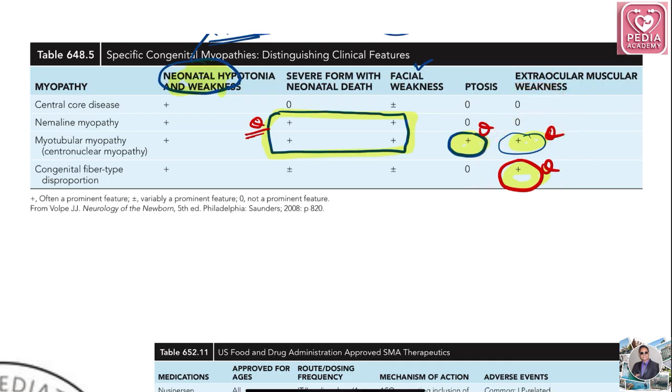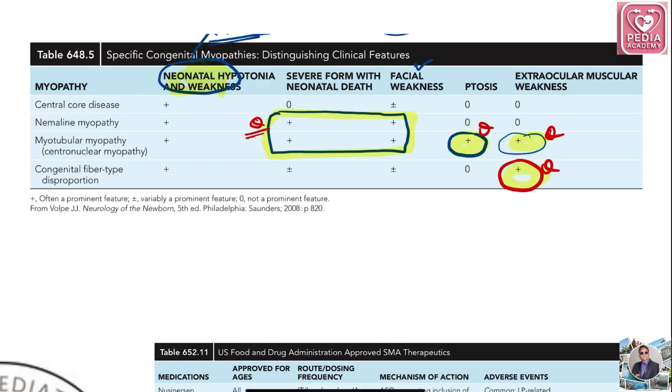Okay, and they will ask which has a severe form with neonatal death. Nemaline and myotubular myopathy have a severe form of neonatal death along with facial weakness. So just remember that facial weakness and neonatal death are linked somehow, and it is nemaline myopathy and myotubular myopathy.